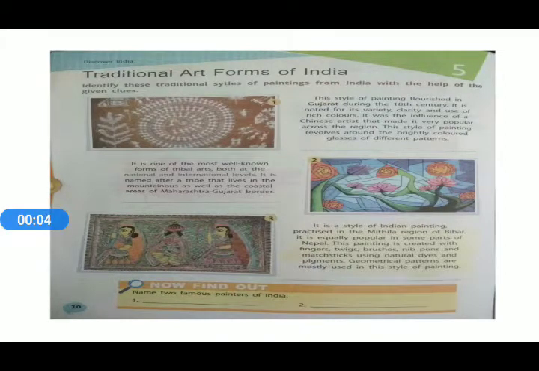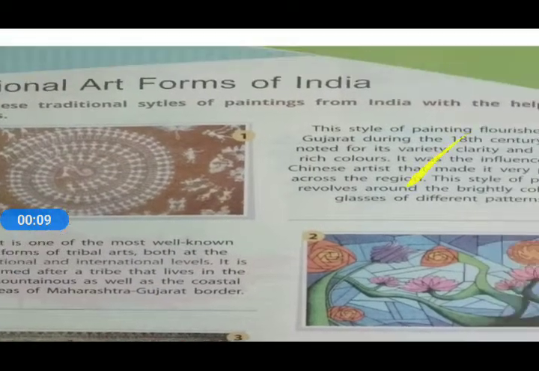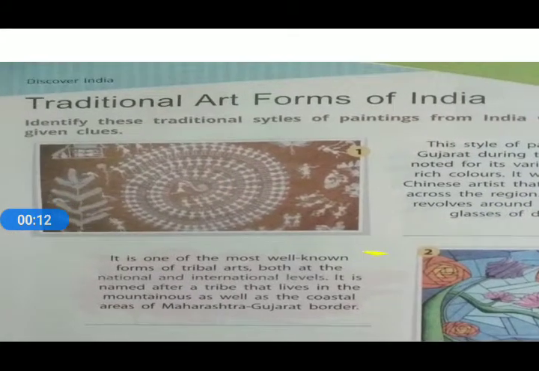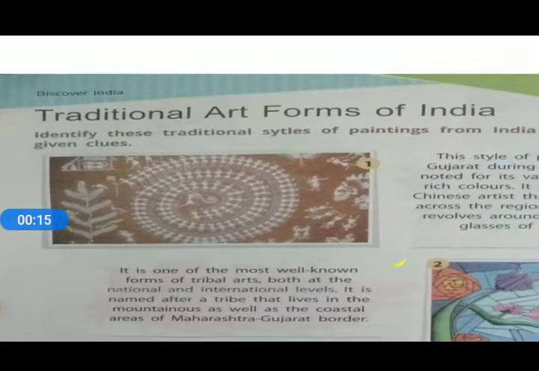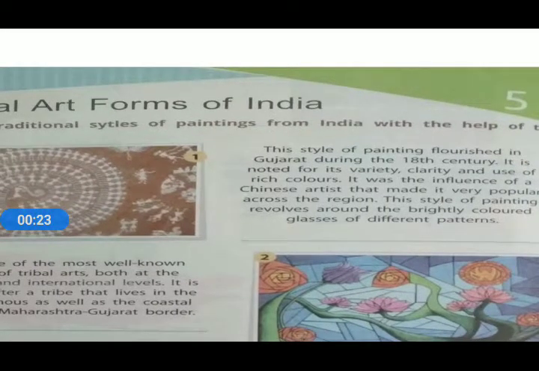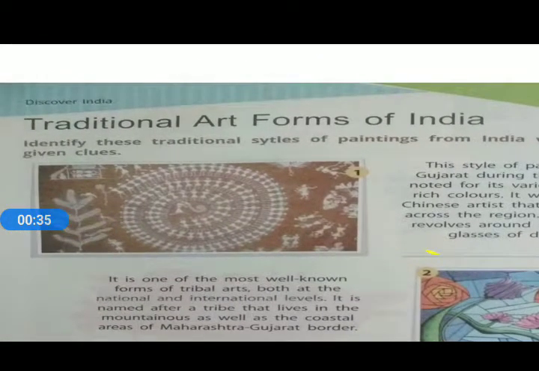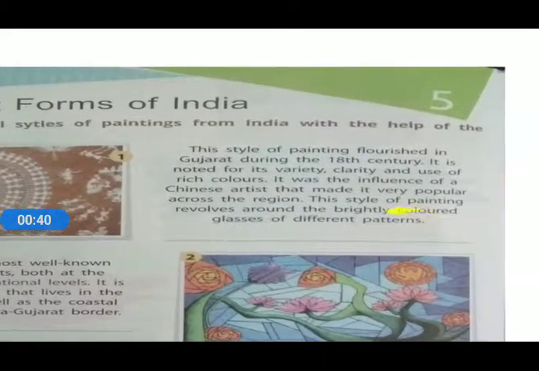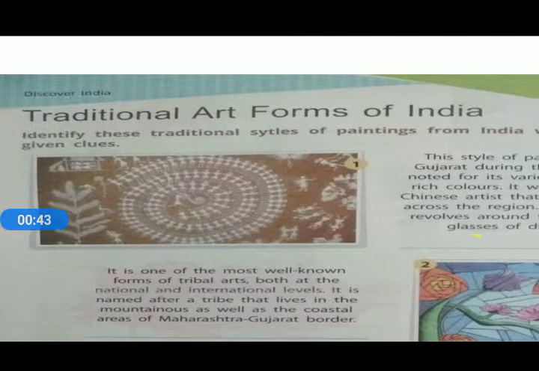Dear student, in this video, we are going to discuss in GK chapter number 5, traditional art form of India. One by one, we will discuss the description given to us about the speciality of a particular art form of India, and according to that, we need to identify that painting. We have to identify the traditional styles of painting from India with the help of the given clues.